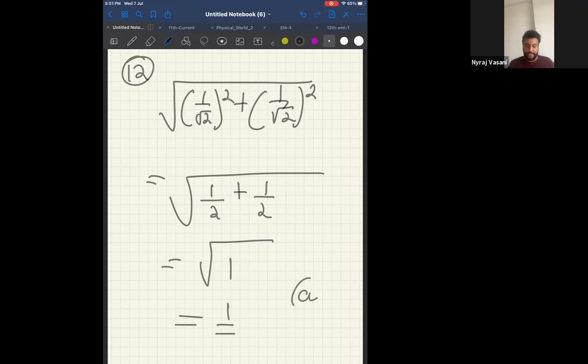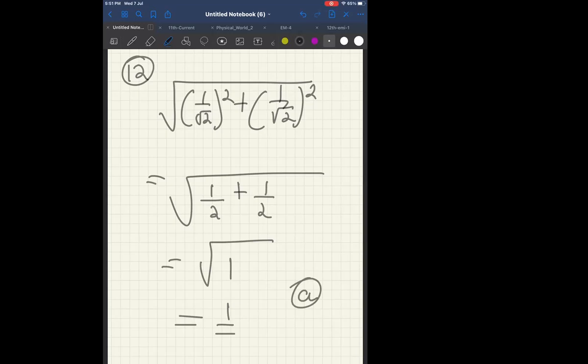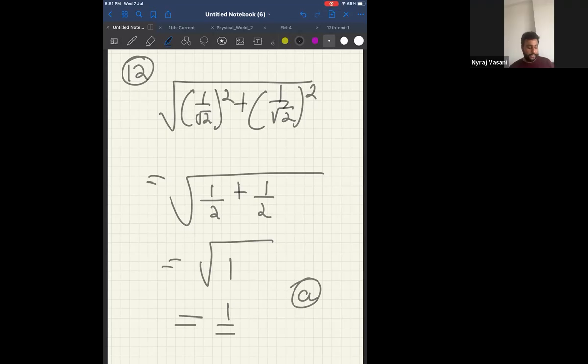Therefore, I can directly say the answer is A. Just check, because the magnitude of the vector is unity. Therefore, can I directly conclude that it is a unit vector? It is not a null vector because my answer is not 0. It is not a vector of magnitude root 2 because I got the magnitude as 1. It is not a scalar because in the question itself i and j are given. Therefore, option D is definitely not the answer.